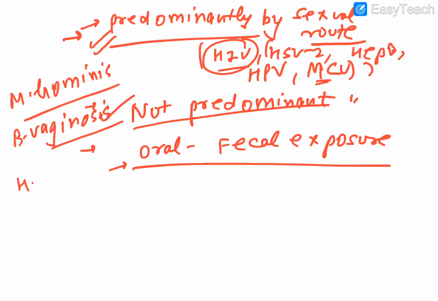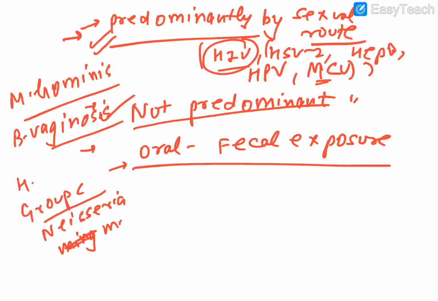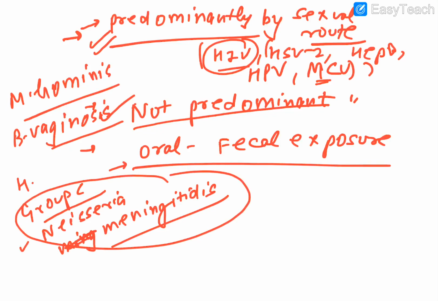Less known names, obviously. The interesting thing to remember is group C Neisseria meningitidis, which is also transmitted sexually. Nobody would ever think that this is sexually transmitted, but you need to remember that group C, obviously not the predominant mode, can be transmitted. So remember this name also.